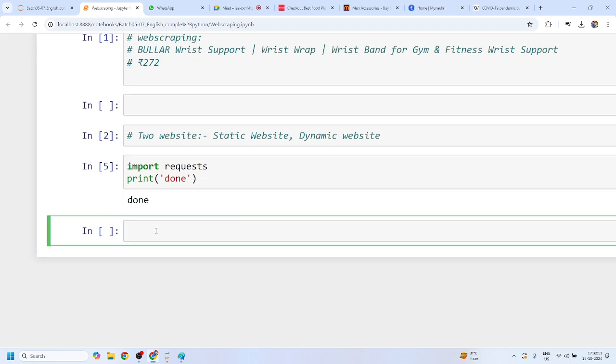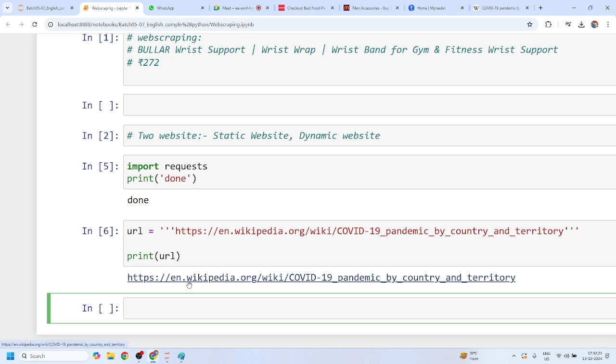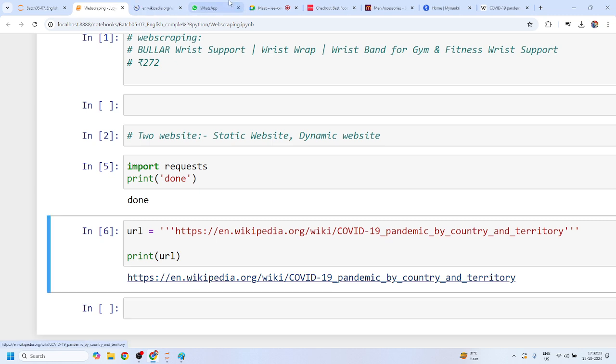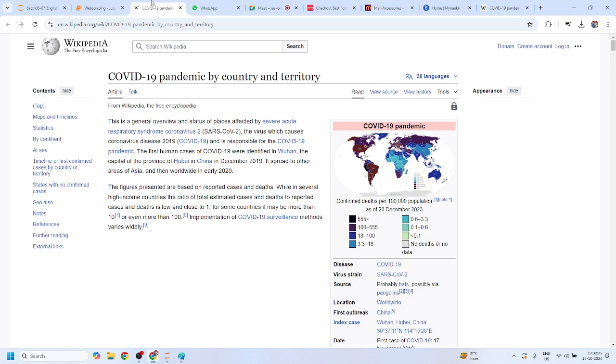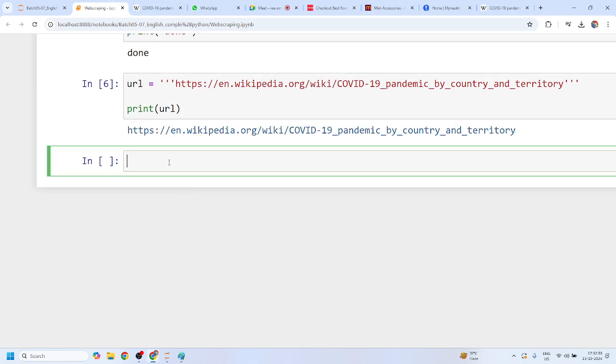Your main task is to give a URL, the URL that you want to scrape. This is my URL, Mohit. Now I'll print this URL and click on it, and if it gives me the same website, it means we are directly working with the URL we were supposed to. Mohit, any doubt? No, sir. Okay, good.